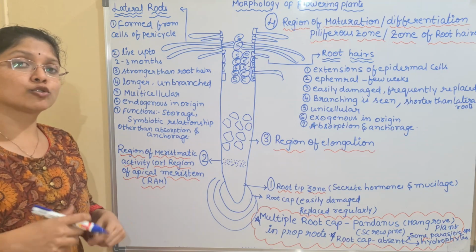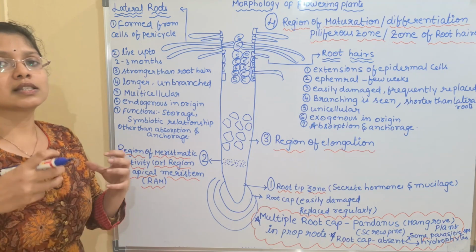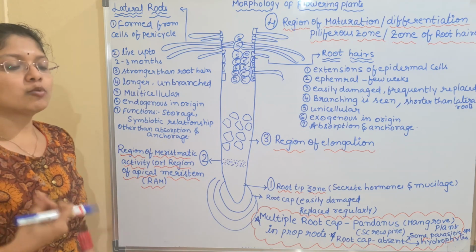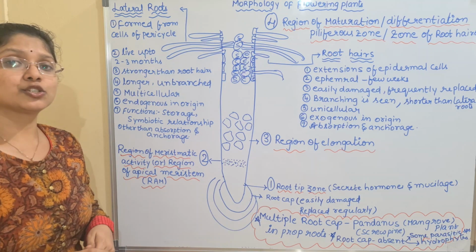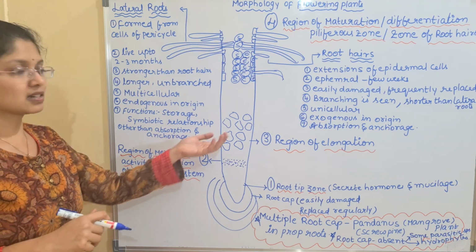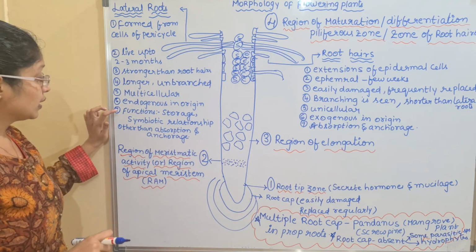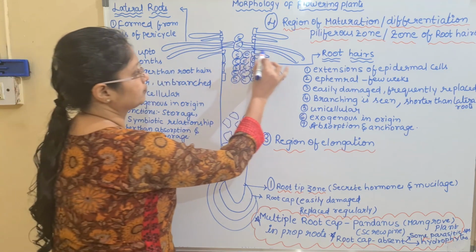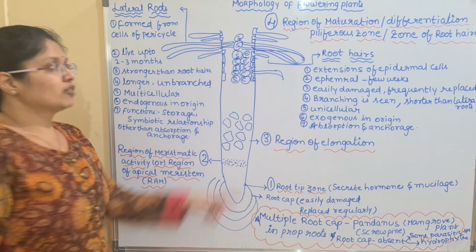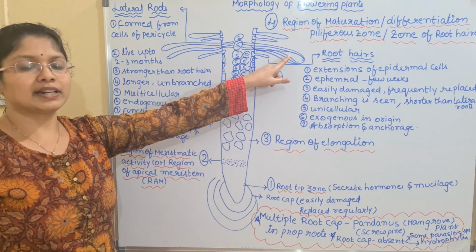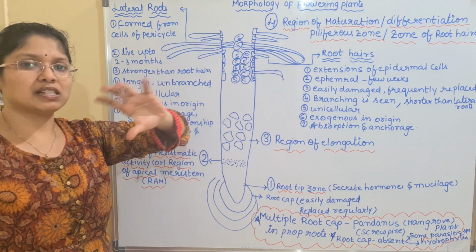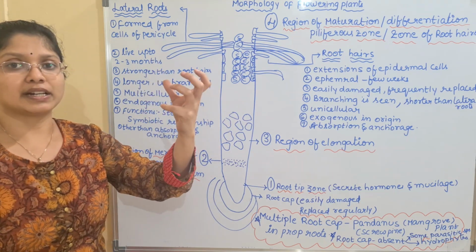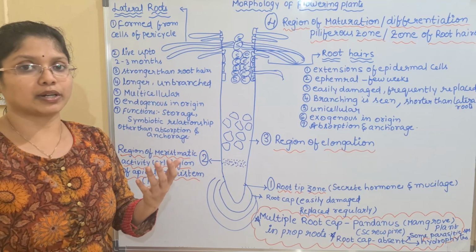Some of the lateral roots are modified to store the starch. Carbohydrate mainly in the form of inulin is stored in the case of sweet potato. We'll be discussing this in root modifications. So here the lateral roots are mainly associated with the storage. Some of the lateral roots will store the food material, and the swelling can be seen, or you can say they become fleshy and store the food material. That condition is seen in sweet potato.